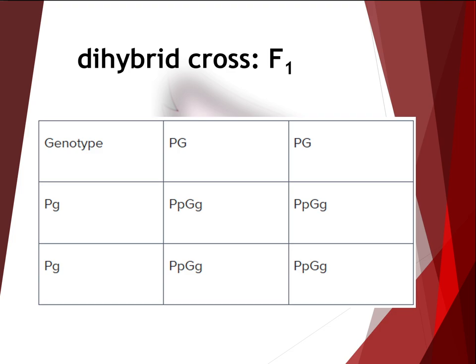The Punnett square on your screen now crosses an individual that is homozygous dominant for both characters with an individual that is homozygous recessive for both characters. As you can see, all of the offspring for this cross are heterozygous for both traits. They are called dihybrids.